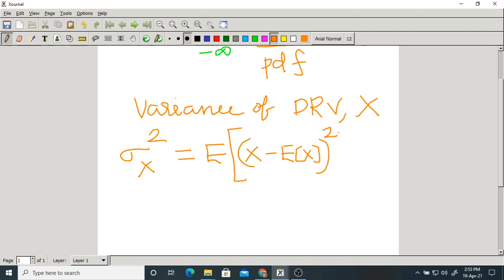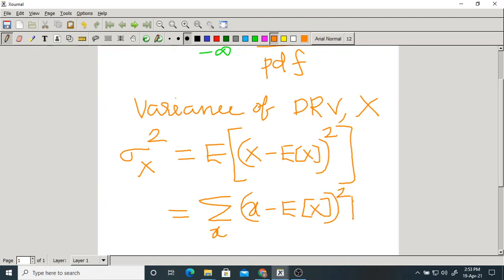This can be written as the summation over x of x minus expectation of x, whole square, into px of x.